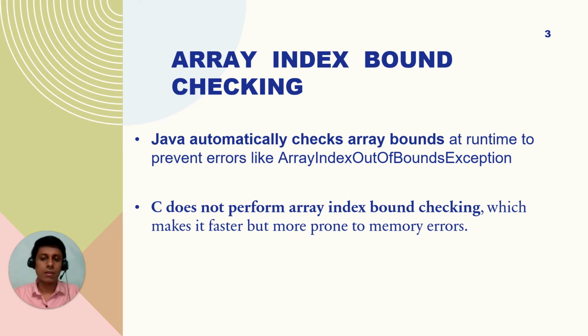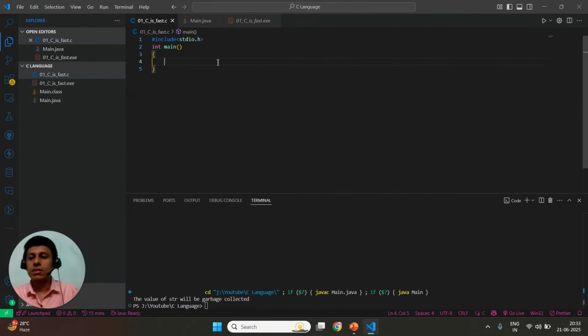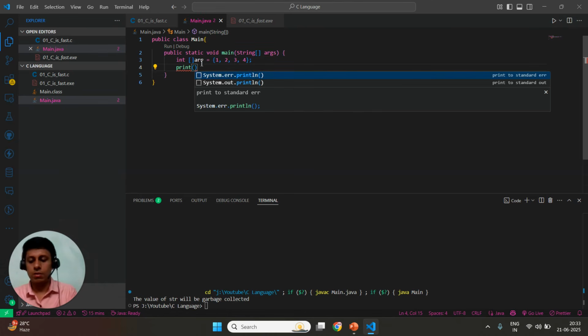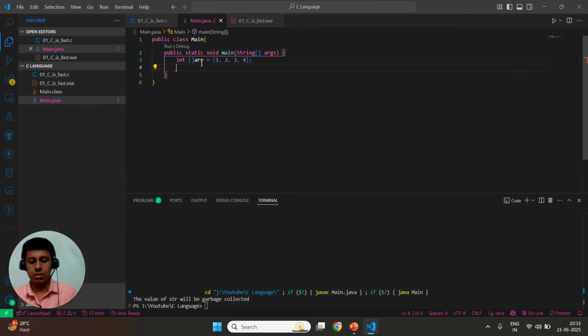Let's understand this by some code example. This is a Java code. So let's create one simple array, ARR, and let's put some values in it. Four values. Length of my array is 4 now. If I'm trying to print the first element of the array, it will be out ARR of 0, let's say. So if I'm trying to print this, the output should be the first element. But if I'm trying to print the 10th element, let's see what comes as the output.